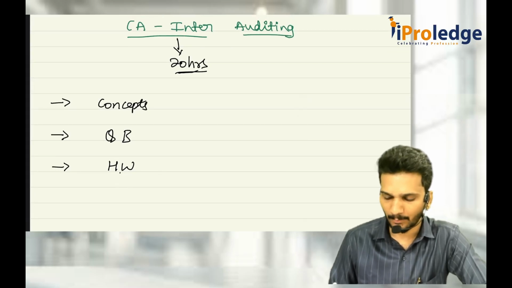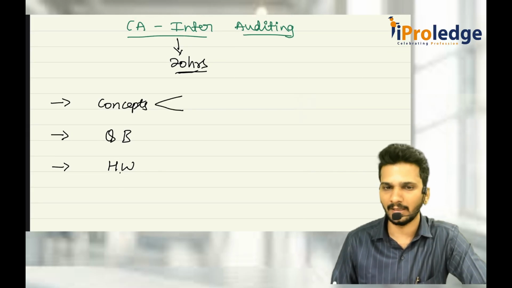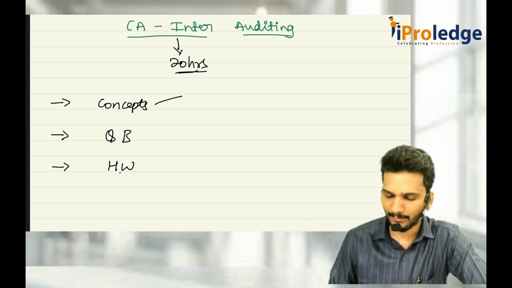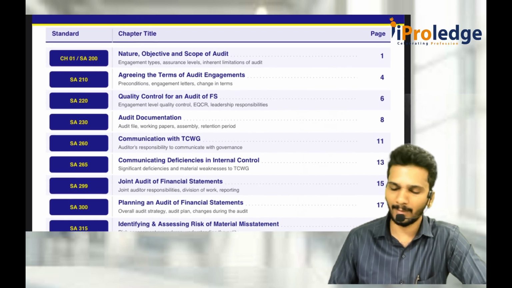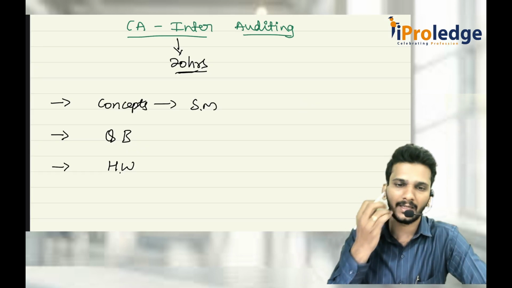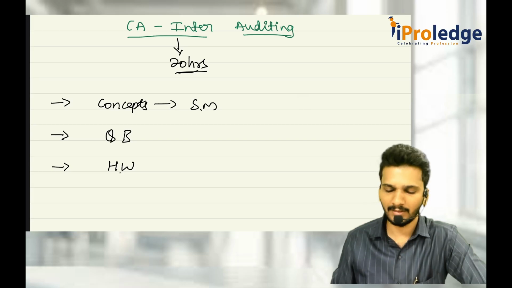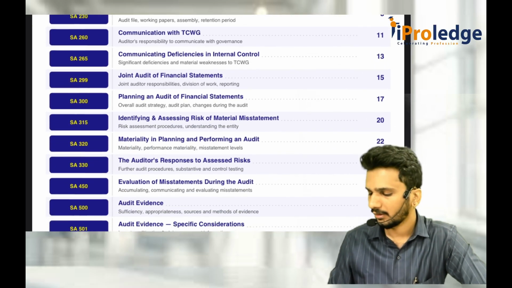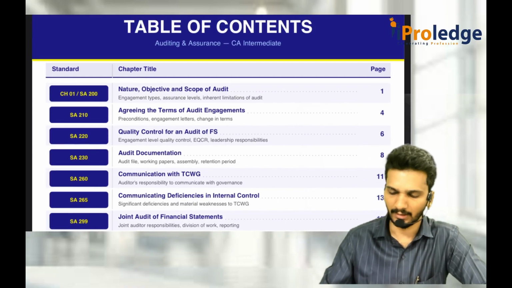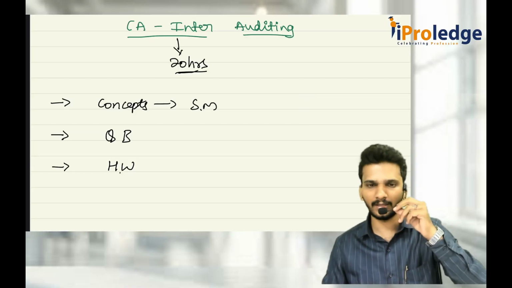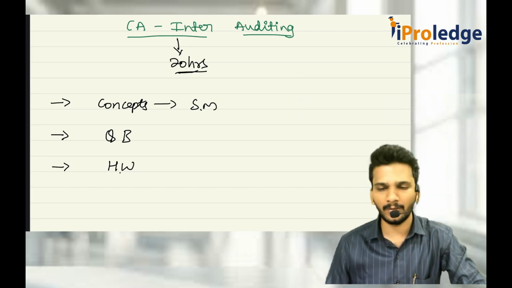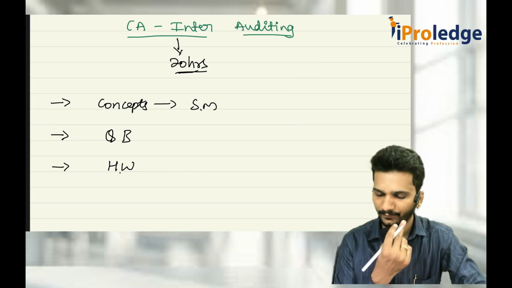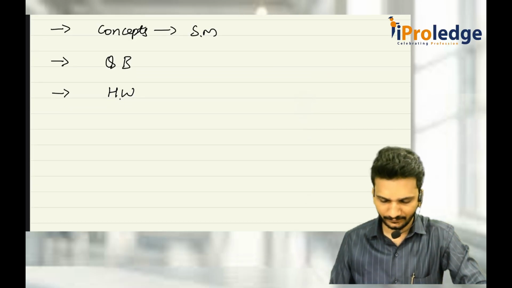Sir, how do we discuss the concept? Do we discuss from the main material or is there any other material? No, we will discuss concepts mainly from our summary material. We have prepared a summary material for this revision session alone. The main material is around 320 pages that we have condensed within 100 pages here. So the entire concept has been covered here within 100 pages. If you do these summary notes, you will be good to go for the examination. So shall we begin? Yes.